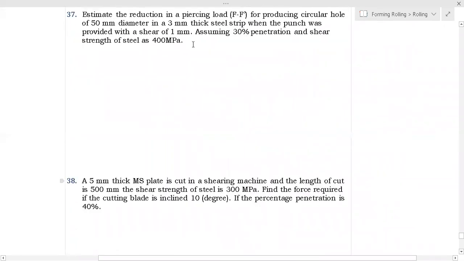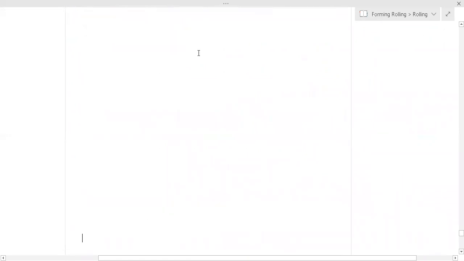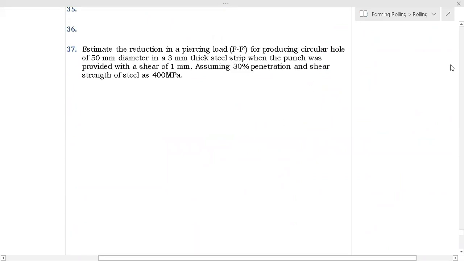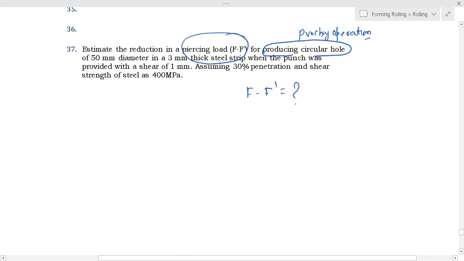Now next problem. Estimate the reduction in punching load for producing a circular hole. So it is a punching operation. Load reduction means F minus F dash is equal to what?